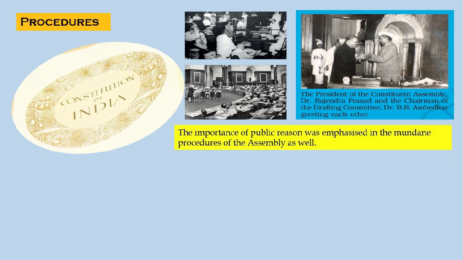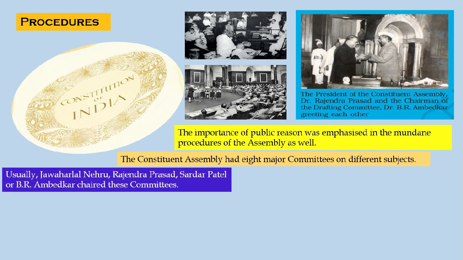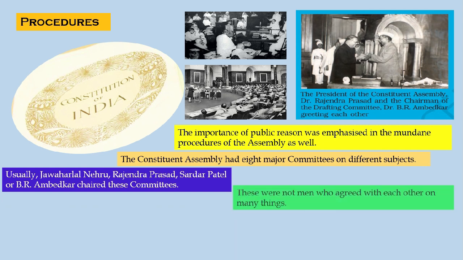The importance of public reason was emphasized in the mundane procedures of the Assembly as well. The Constituent Assembly had 8 major committees on different subjects to look into. Usually, Jawaharlal Nehru, Rajendra Prasad, Sardar Vallabhbhai Patel, or B.R. Ambedkar chaired these committees.